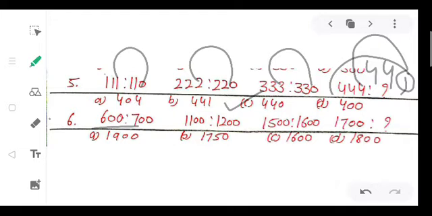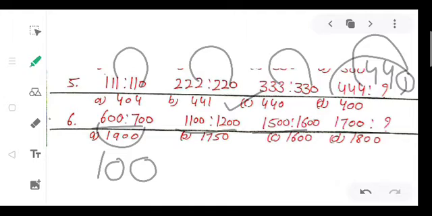Now question 6. 600 is to 700, 1100 is to 1200, 1500 is to 1600, 1700 is to dash. We have to find out. What happened here? 600 is to 700. So forward counting by 100.